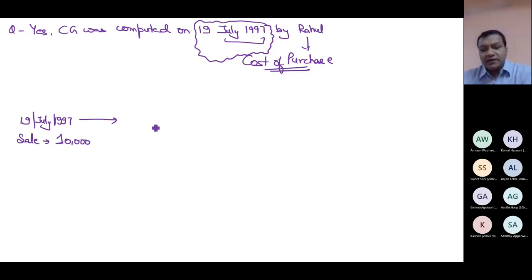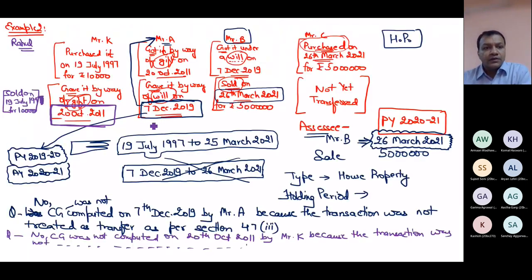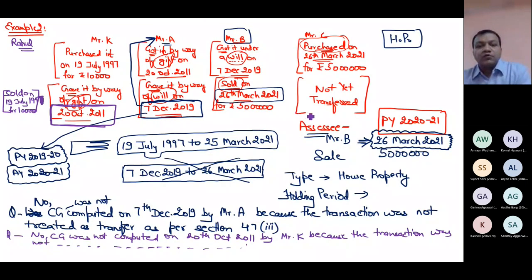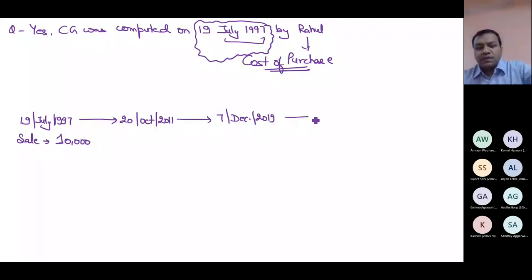After this, when another date came, 20th October 11, at that time, the department didn't get any calculation. After this, which date came? 7 December 19. At that time also, the department didn't get any computation of income under capital gain on this property. When on 26th March this property was finally sold, then the income tax department will get some calculation